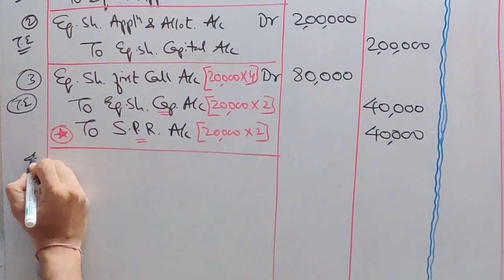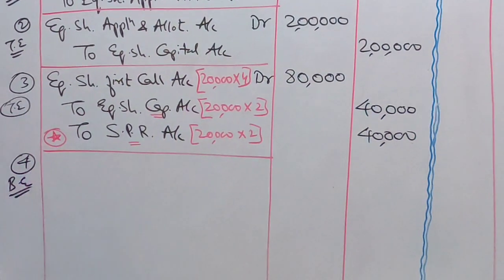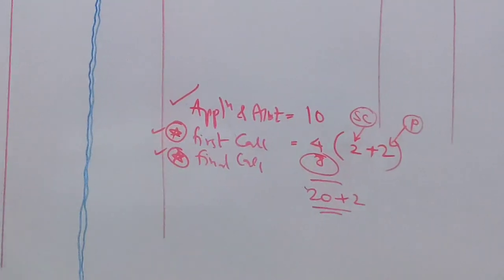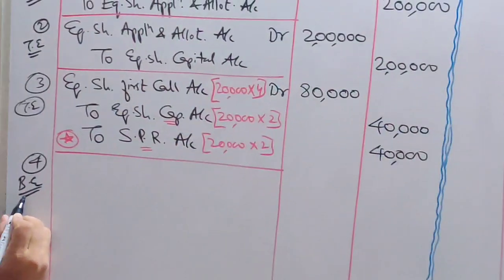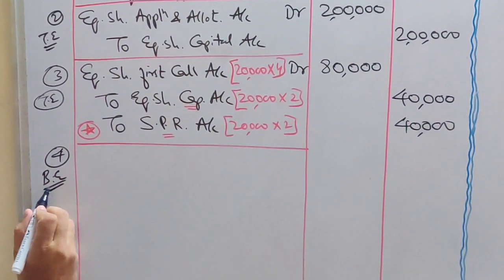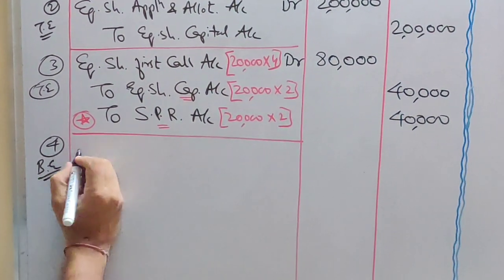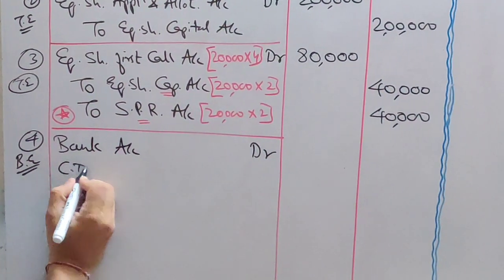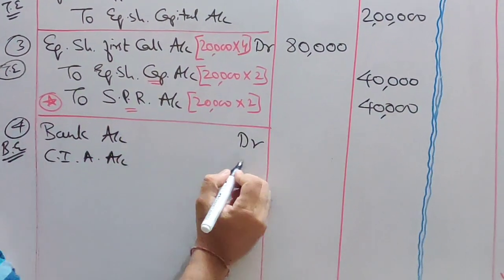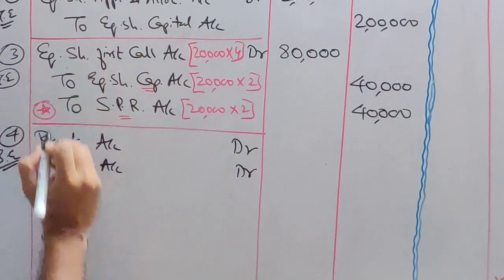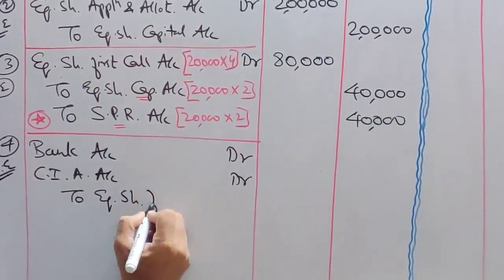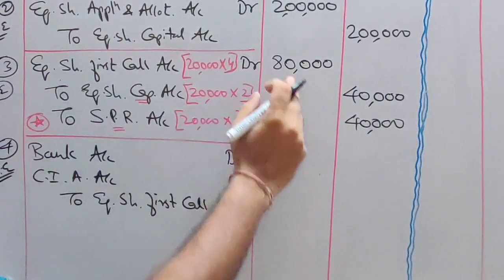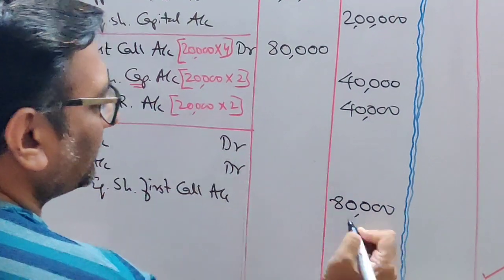Now, be careful with the bank entry. Why be careful? Because there is an arrear. I put a star here. Star means there is an arrear given. So you have to tell me the bank entry with the arrear account. What will be your entry with arrear? Bank account debit, calls in arrears account debit, to cancel this temporary account, equity share first call account. I want to cancel it completely, so write the same amount, 80,000.